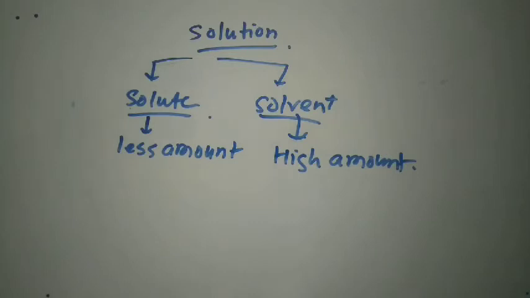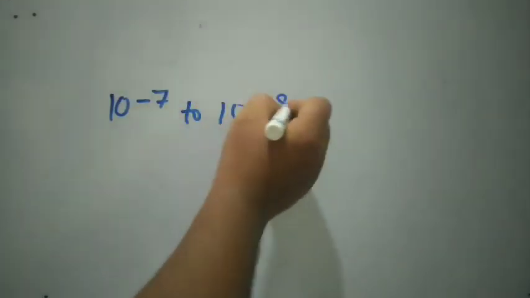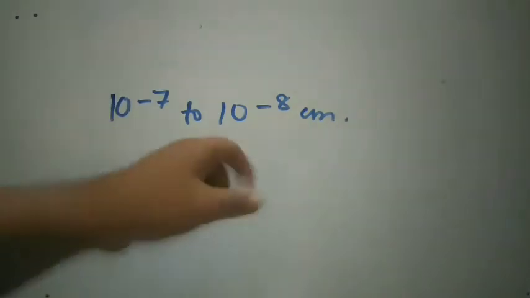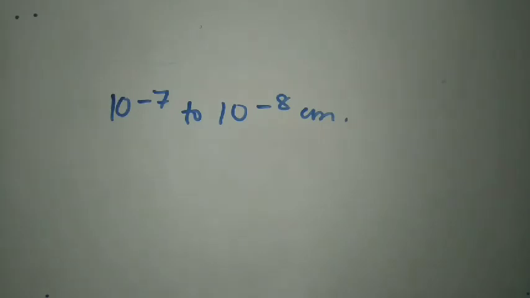What are the characteristics of a solution? You must know. Actually, these are the basics you must know from class 9, 10 or 11. Okay, so these are primary things. The properties or characteristics of solutions are, I am just telling you, a homogeneous mixture. Solution is a homogeneous mixture. The size of the solute must remain in the range of 10 to the power minus 7 to 10 to the power minus 8 centimeter in radius.